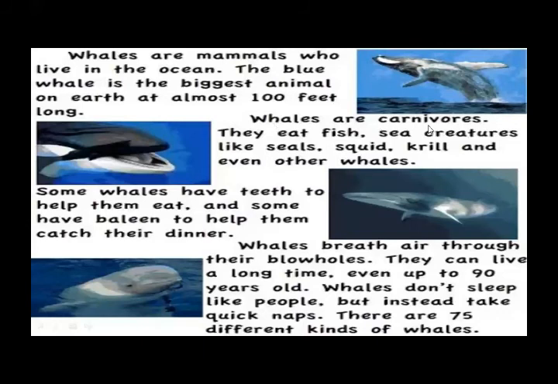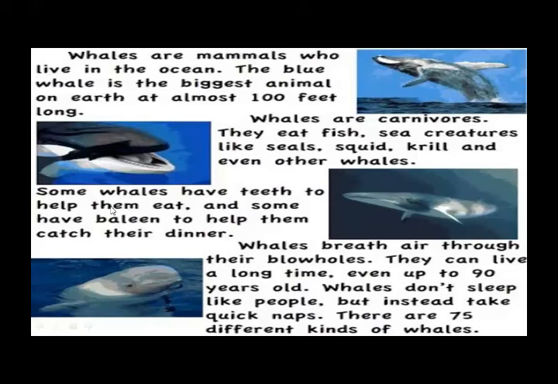Whales are carnivorous. What's the meaning of carnivorous? They eat other fishes for their meal, okay, for their food. So what do they eat? They eat fish, okay? Sea creatures. They live inside the sea, so they eat sea creatures. Like what? Like seals, squid, krill, and even other whales. So the big whales eat the other small whales for their meal. They even eat seals, squid, and krill. These are the types of fishes found in the ocean.